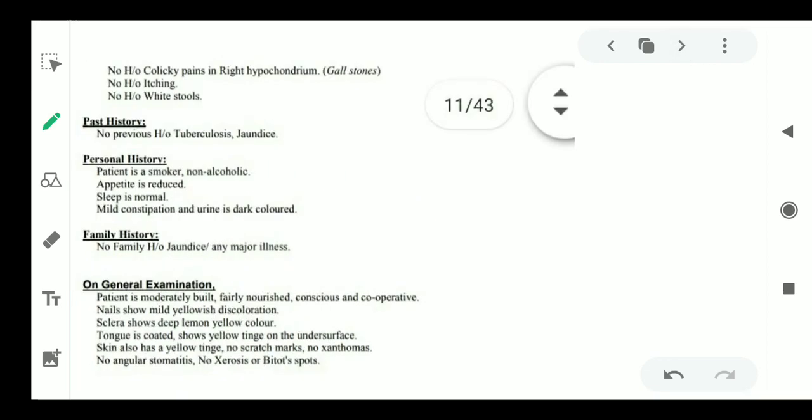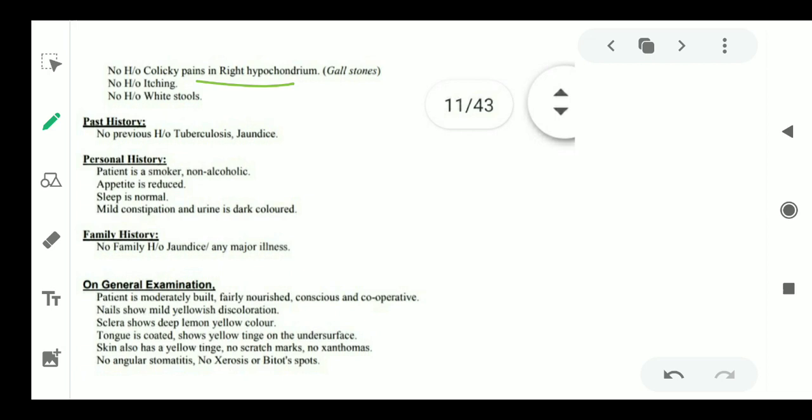If you are looking at obstructive jaundice, then you can ask whether there can be gallstones which are obstructing. There is no history of colicky pain, as it was non-colicky pain. In gallstones we see colicky pain in the right hypochondrium. No history of white stools. In obstructive jaundice we see passage of white stools.